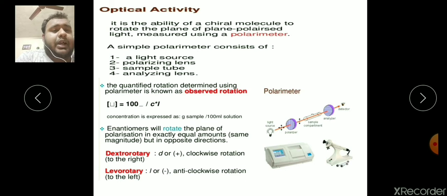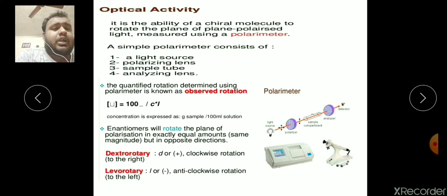The light passes through the polarimeter, generating a single direction angle to the plane at 90 degrees. This light interacts with the molecule. This molecule has a property that can bend or change the direction of the light. Thus the deviation in angle from the plane will be measured using the detector. This is called the polarimeter.